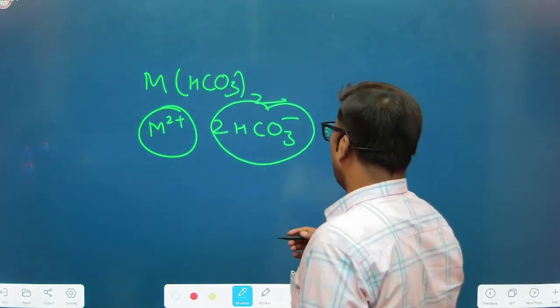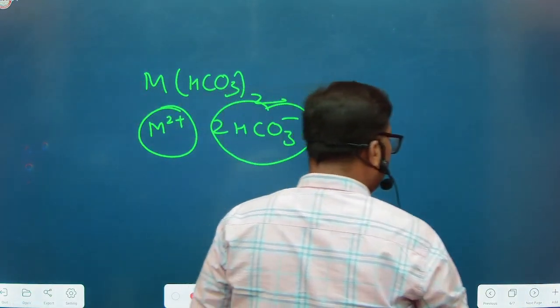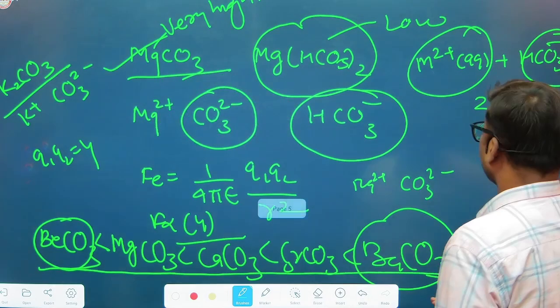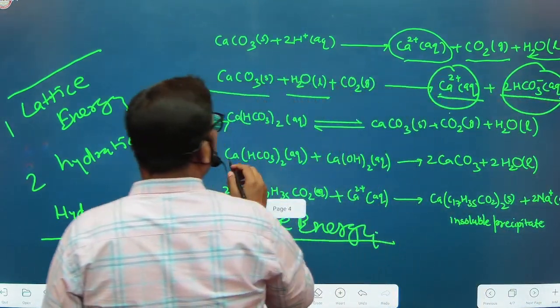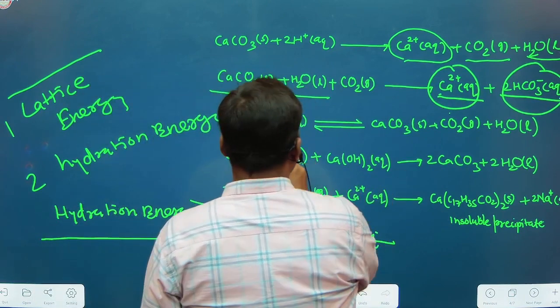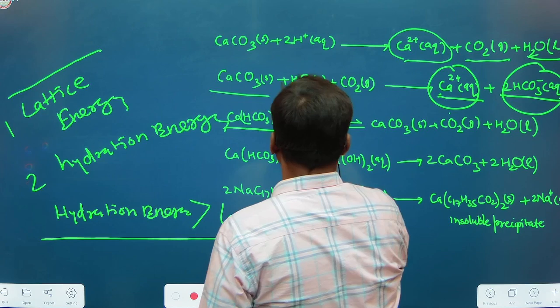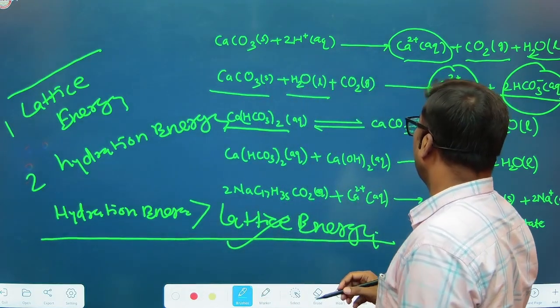So what actually happens is that, as you know, this is calcium bicarbonate, that is calcium hydrogen carbonate, aqueous.